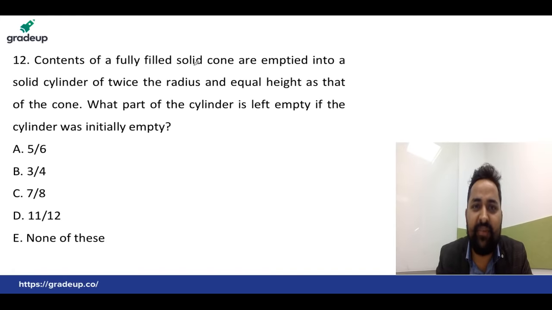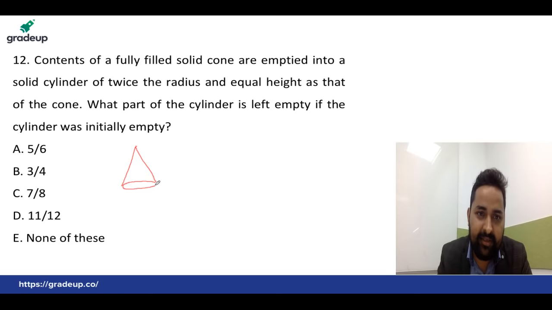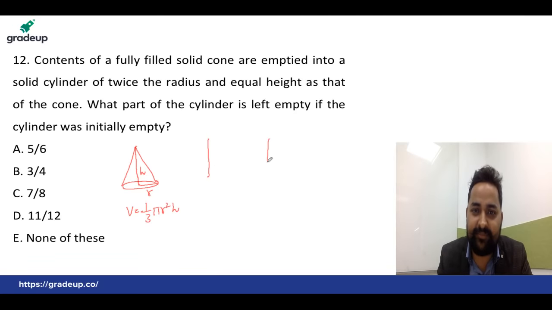Content of a fully filled solid cone. I am drawing a cone. Let's assume the radius is R and the height is, very simple, h. Then what is the volume? Volume must be equal to 1 by 3 pi r square h. The question is saying there is a cylinder. Double the radius of that thing and the height is same. Not an issue. Now solve. Radius becomes twice, that becomes 2r. We can write height is same, that is h. Everyone getting the concept?